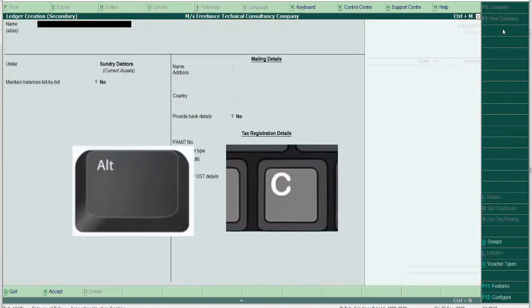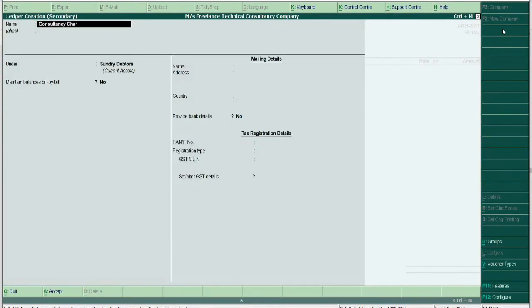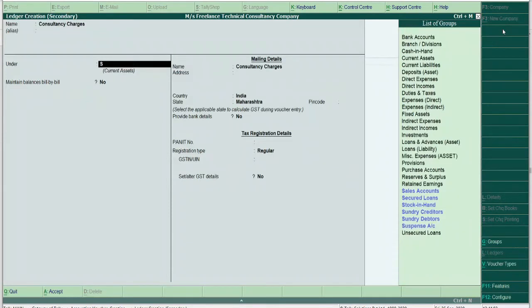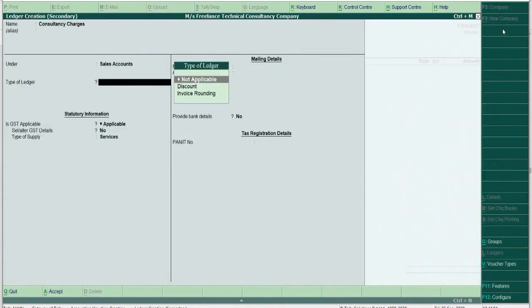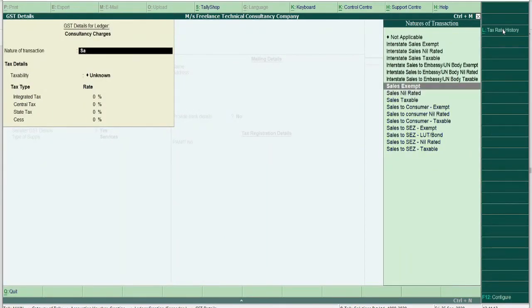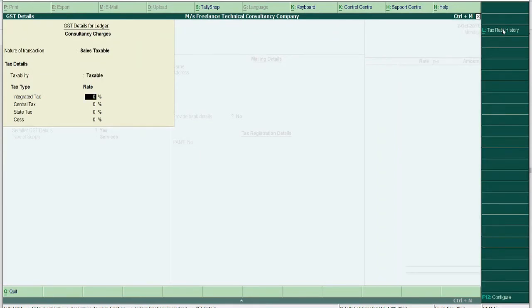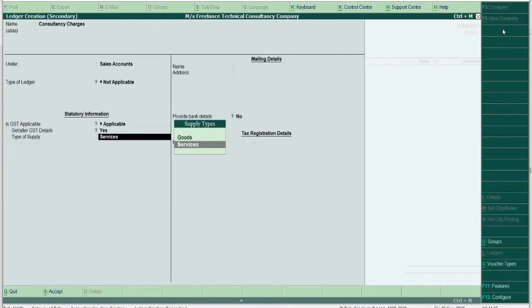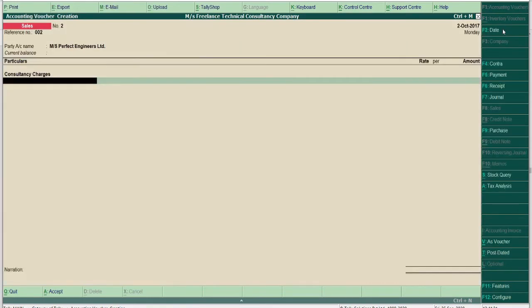Again Alt C. Sales, because we are selling this service. GST applicable, yes. Here also the nature of transaction, sales taxable, and the GST is given as 5%. So 5, it will get divided 2.5 and 2.5. Services.